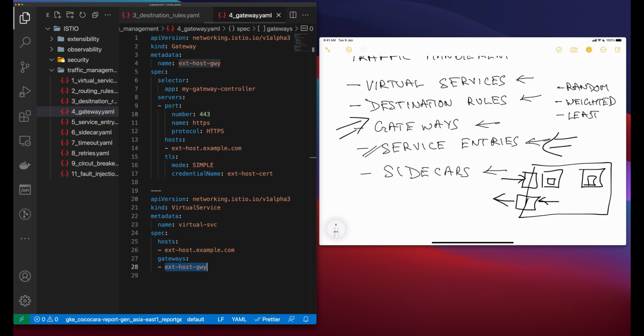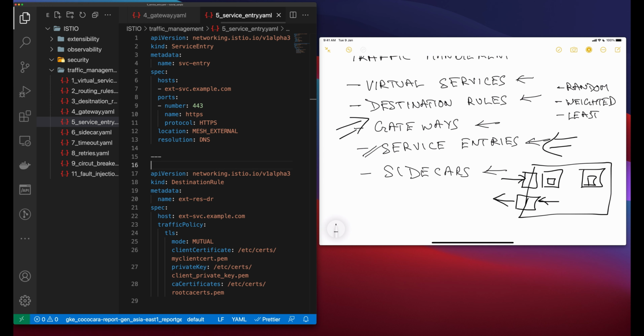Now let's take an example of a service entry. That is, a mesh external service entry adds the external service example.com external dependency to Istio's service registry. So we create this service entry and then we add this to our service registry. You specify the external resource using the host field. You can qualify it fully or use a wildcard